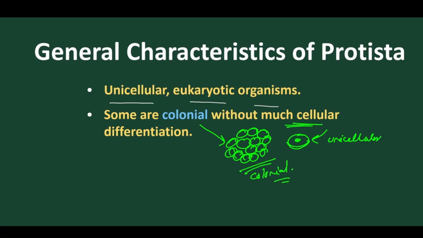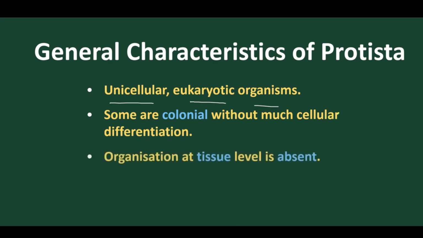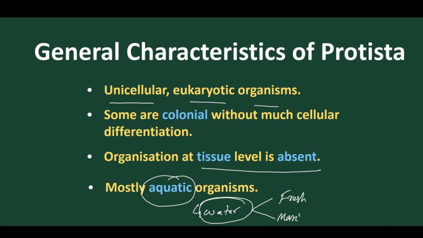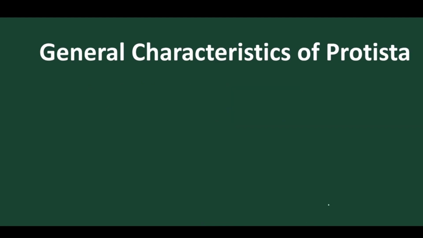Why? There is not much cellular differentiation, meaning no tissue system is present. In this particular group of protista we don't find a tissue system, because without cellular differentiation they don't have any tissue system. Clear? Organization at the tissue level is totally absent. And they are mostly aquatic, meaning water loving. They are found in fresh water or in marine water, so aquatic is their mode of habitat.